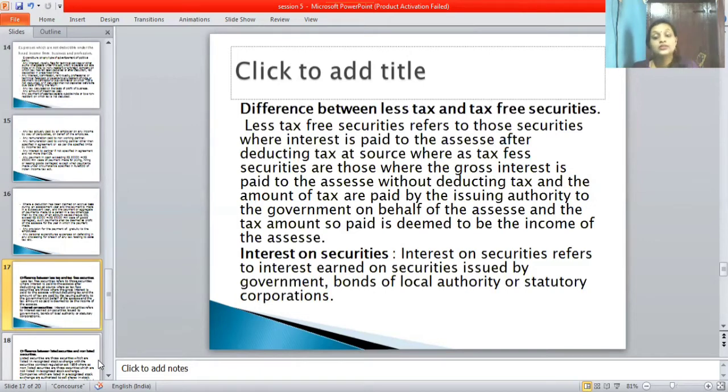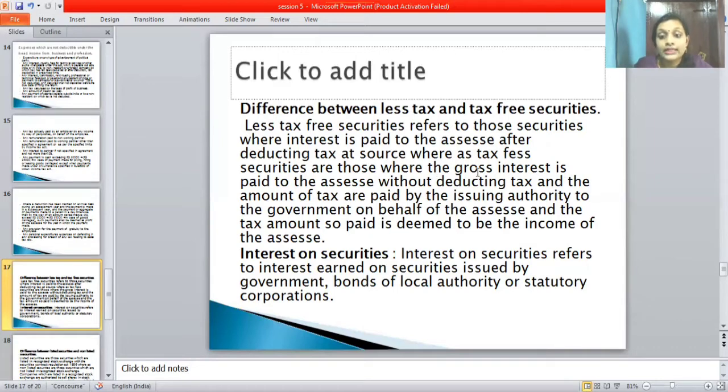So the gross interest is paid to the assessee without deducting any tax, and the amount of tax is paid by the issuing authority to the government on behalf of the assessee, and the amount so paid is deemed to be income of the assessee. So these are the ones that come under tax-free securities.